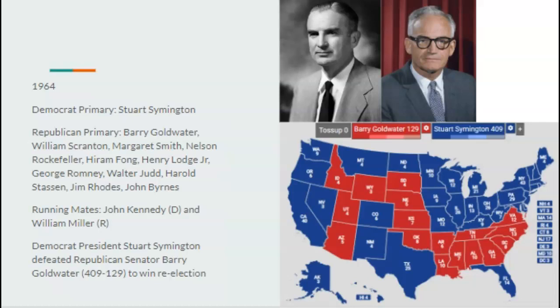Goldwater would do a lot better. He'd do very well in the South because Symington, due to his big push for civil rights, would alienate those voters. However, Symington would still beat Goldwater 409 to 129. Just things are doing well. The economy's doing great. People have a bunch of social welfare that they can just sit on. So Symington would be reelected to a second term.